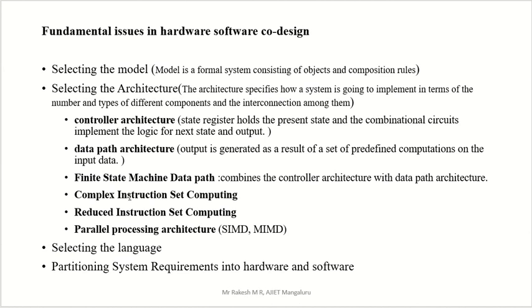So complex instruction set computing, you know the general idea about it. The short form of this is CISC. Complex instructions are there, and the number of instructions in CISC is less, but each instruction is more complex. We are using some set of instructions, the number of instructions is less, but each instruction is of variable size. Each instruction size is variable, not fixed. That is an advantage in this case.